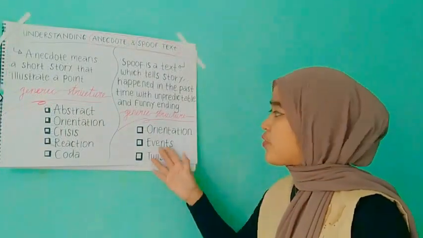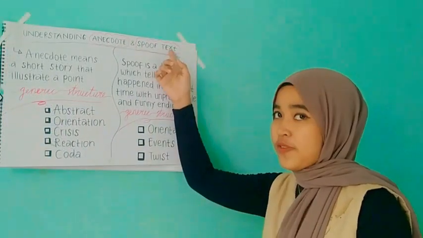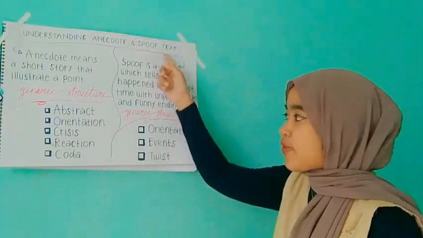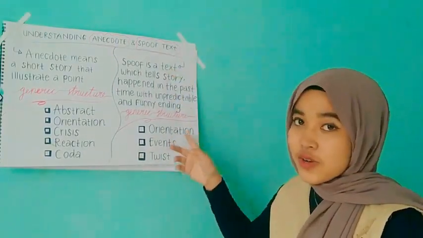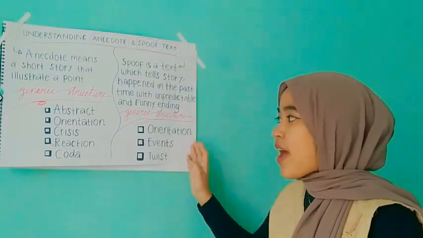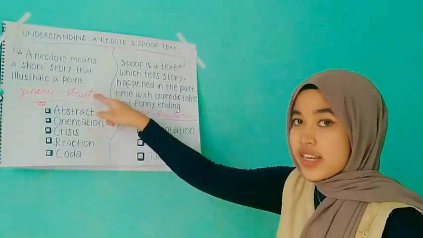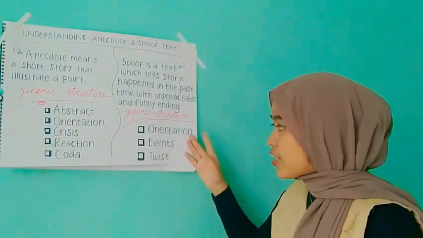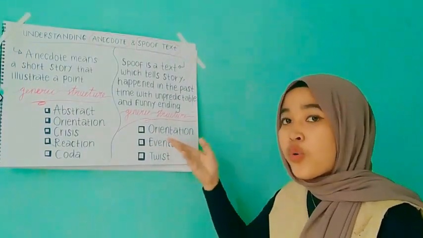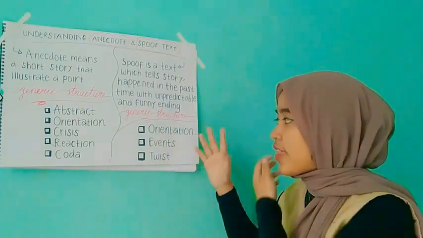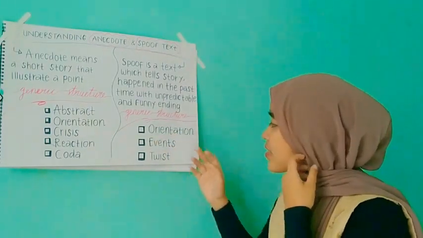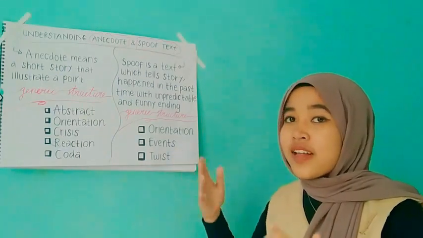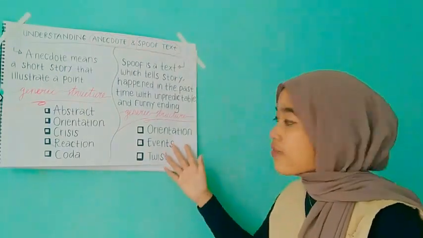Now let's move to generic structures of spoof text. There are three generic structures of spoof text. The first one is orientation. It is the same as orientation in the anecdote text. Orientation in spoof text also tells who, when, or where the story happened. And the second is event. In the events, the writer will tell the chronology of the story.